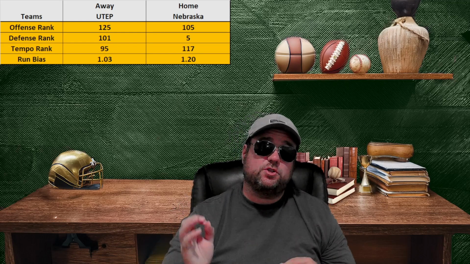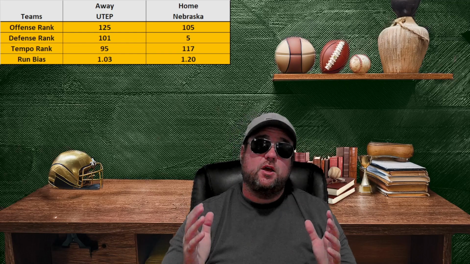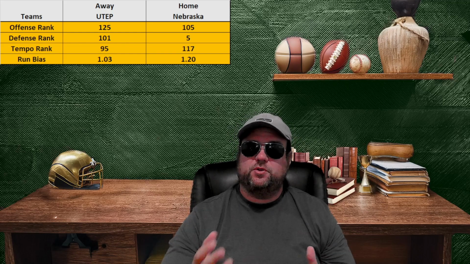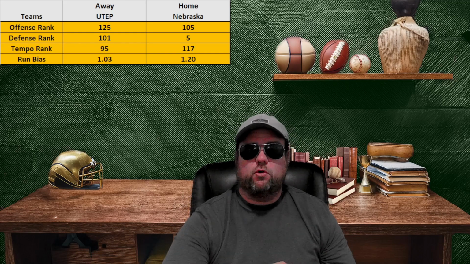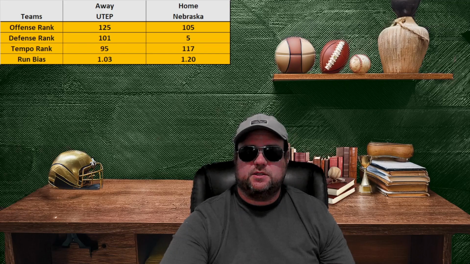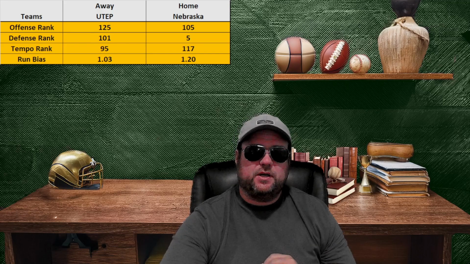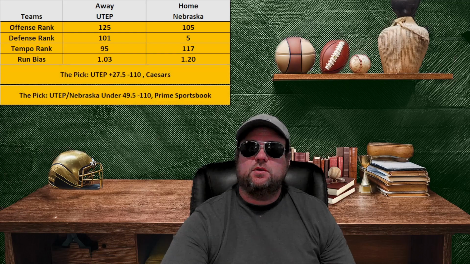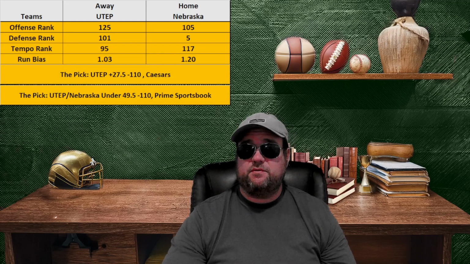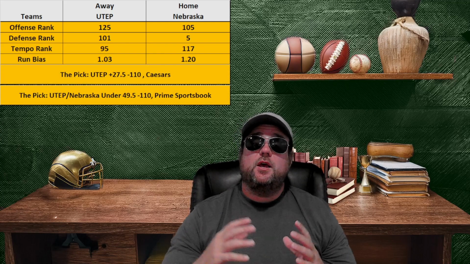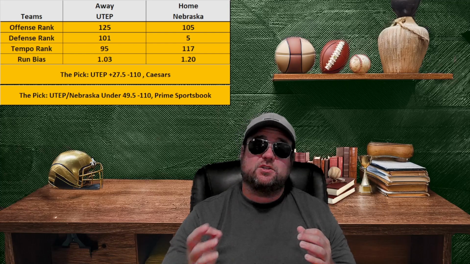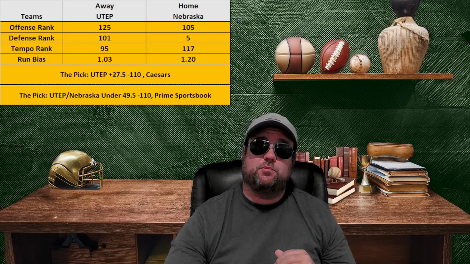However, in this case, they're projected to have a very weak offense as well as a very strong defense. They tend to play the game very slowly. They tend to be more of a running team versus a passing team. With that in mind, this is another game that I'm going to double dip on, and I am taking both UTEP plus 27.5, and I took that at Caesars. As well, I'm taking UTEP and Nebraska under 49.5, and I took that at Prime Sportsbooks.